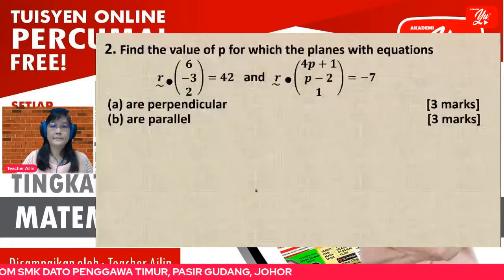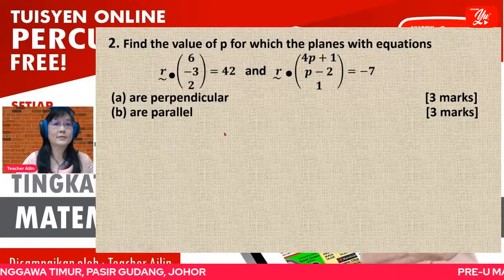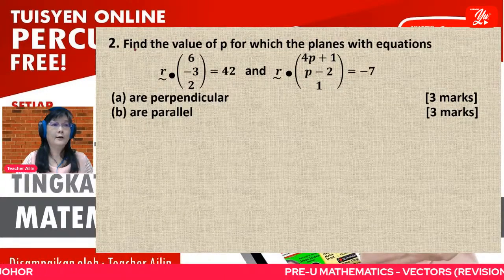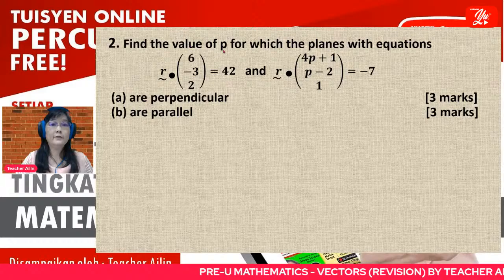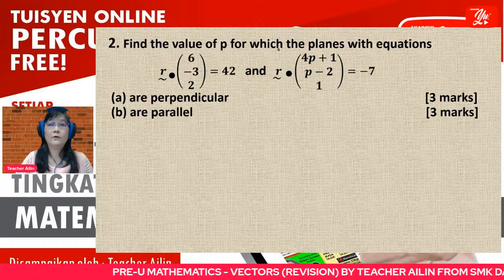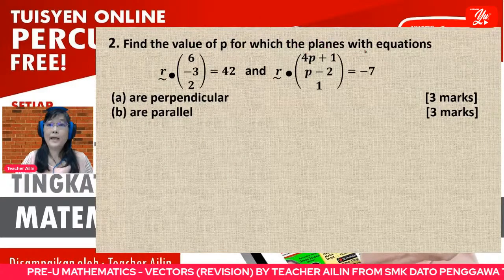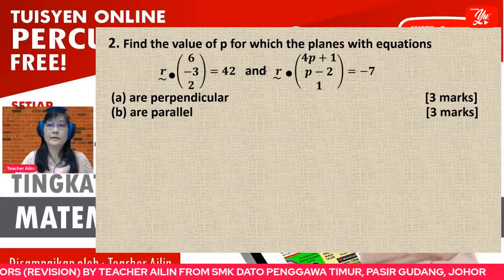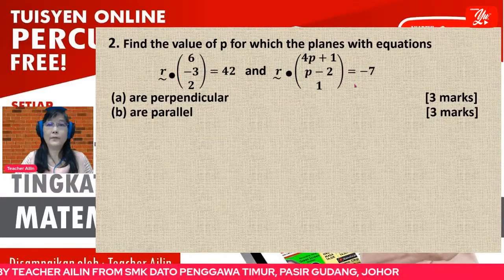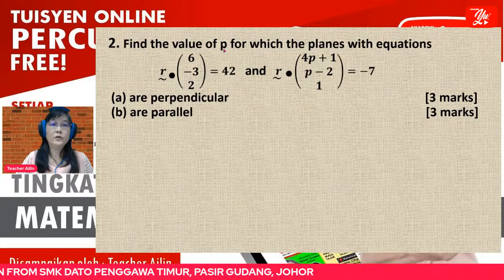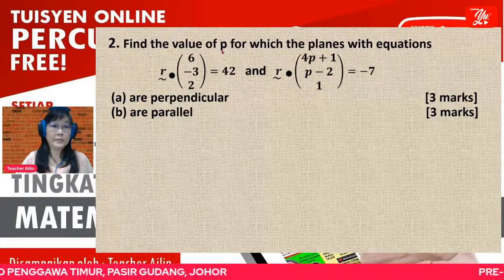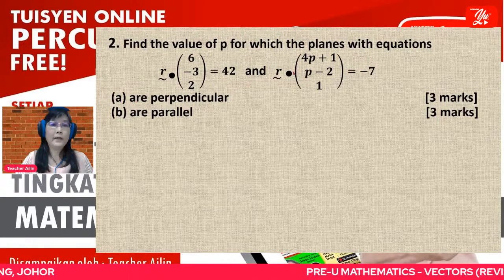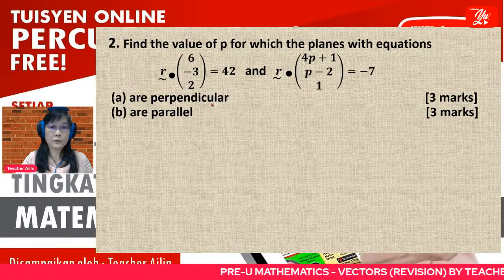All right. So now we go to the second question. Find the value of P for which the planes with equation, so this is the equation of plane, okay, we have two planes here. Now you are asked to find the value of P given that these two planes are perpendicular.